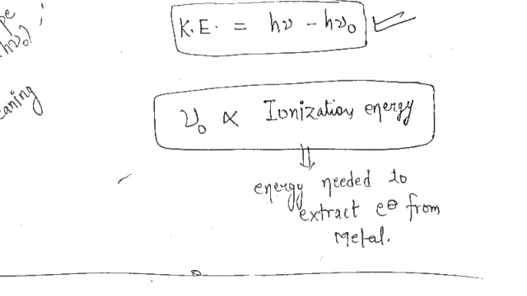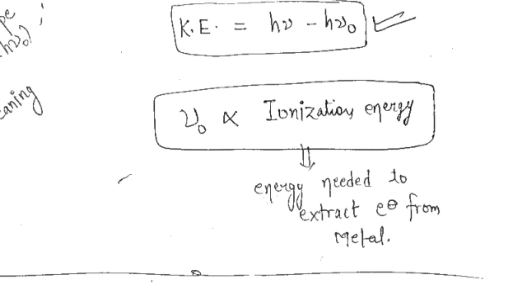So here I can say that this nu naught, the threshold frequency of the metal, is proportional to the ionization energy of the metal. The more the ionization energy of the metal, the more the threshold frequency. That means more energy is required to eject out the electron. That is the concept.